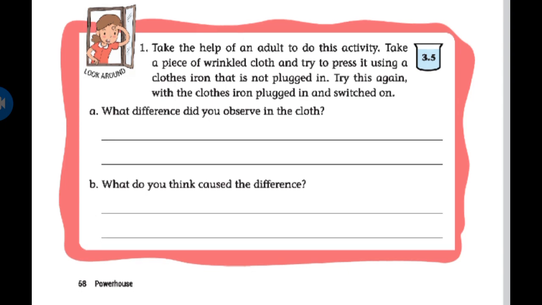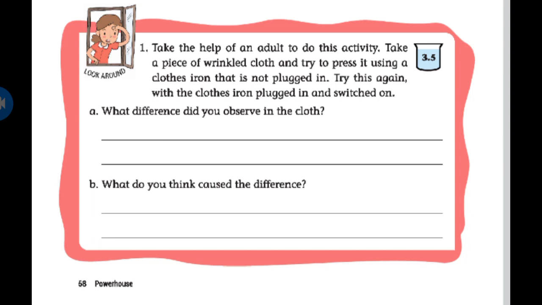Yes, you will observe changes in the cloth. Okay, students, at first the clothes iron was not hot, right? Why? Because we had not switched it on. So the clothes iron was not hot, and the wrinkles in the cloth remained. After the iron box was switched on, the iron became hot.